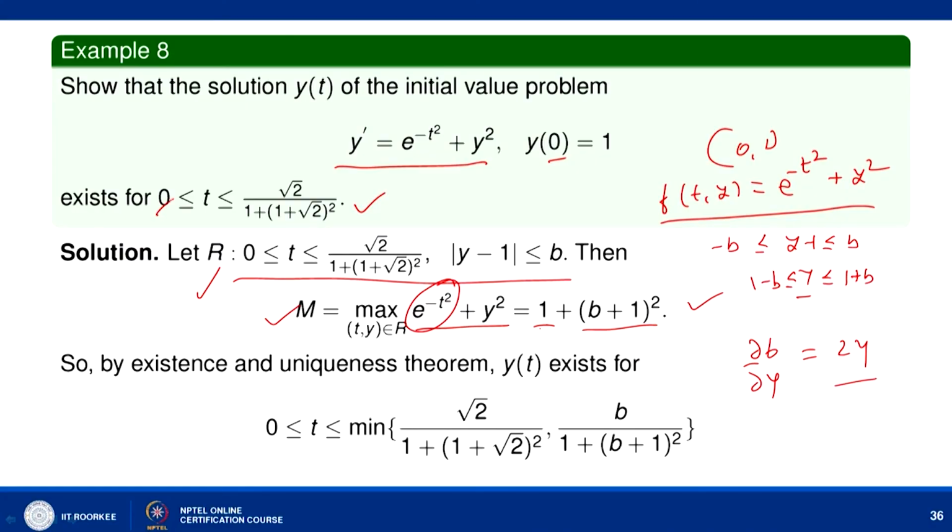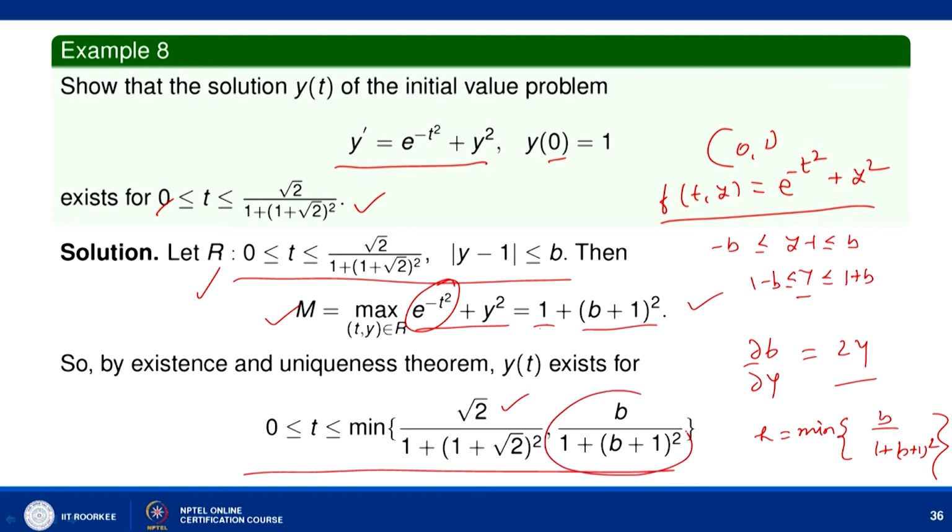Here t_0 is 0, and h is given by the minimum of a, which is given by this, and b by M. M we have already calculated as 1 plus (b plus 1) whole square. So, the solution exists in this interval, t lying between 0 and the minimum of this quantity. Here this is some already given number.